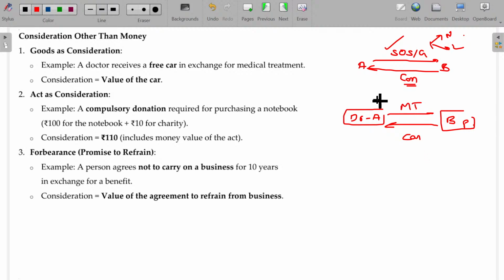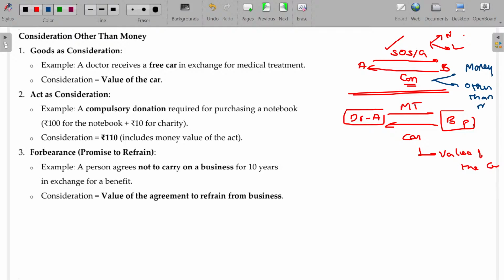Then what is the consideration? Consideration will be equivalent to the value of the car. Clear? So from this it is very clear: consideration may be money, but not necessarily money only. Other than money is also possible. Clear?